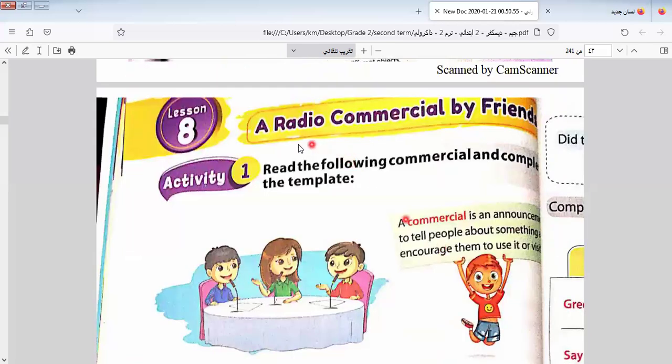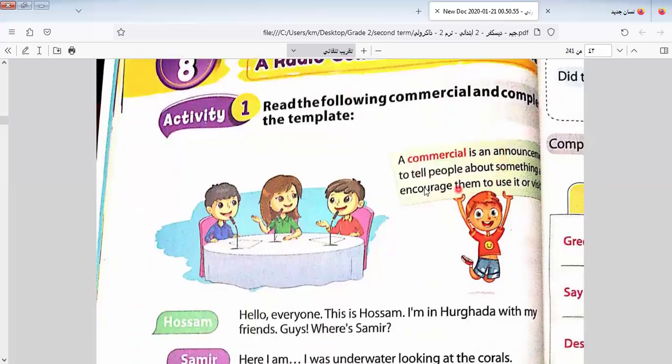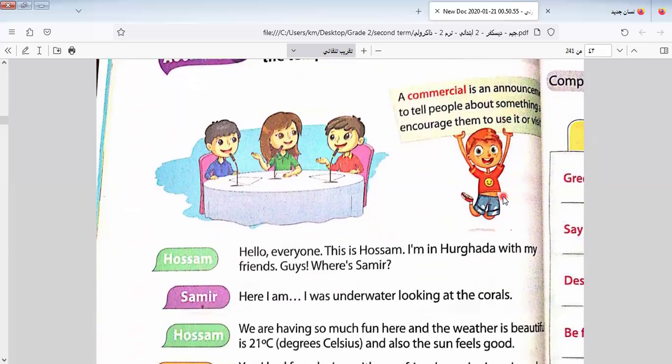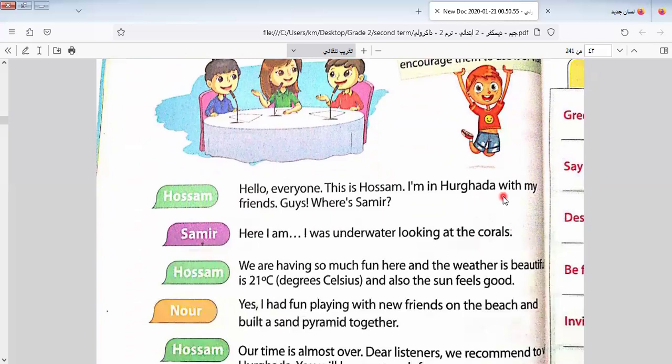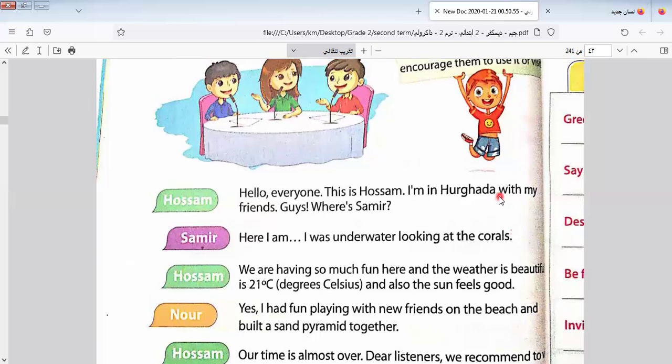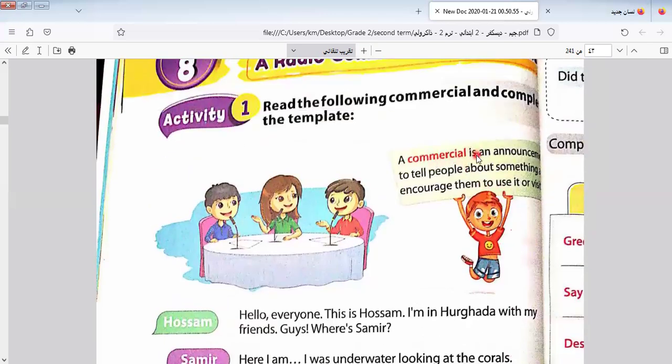Okay. Here is radio commercial by friend. A commercial is an announcement to tell people about something, to encourage them to use it. When someone announces a product or a place, this is called a commercial.